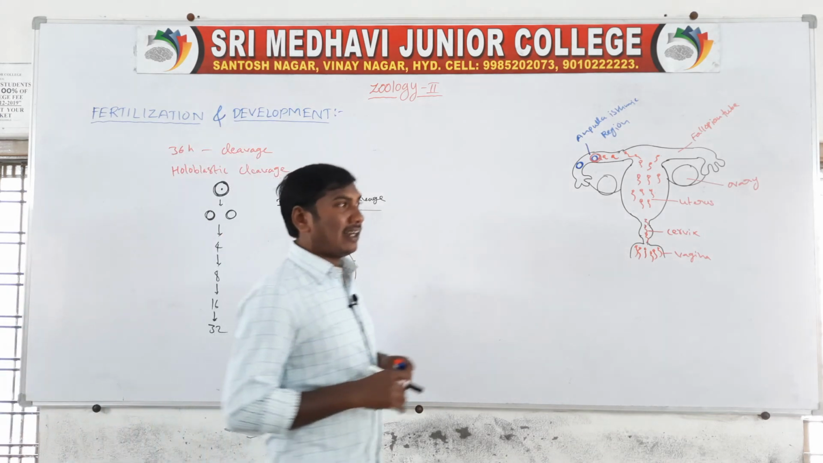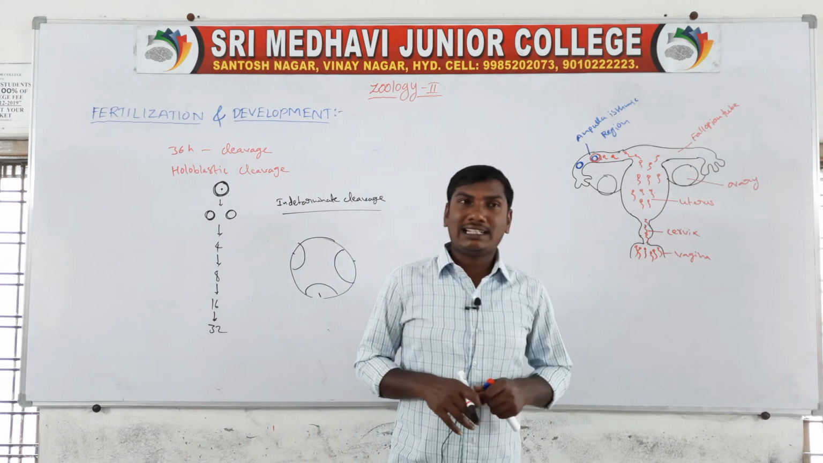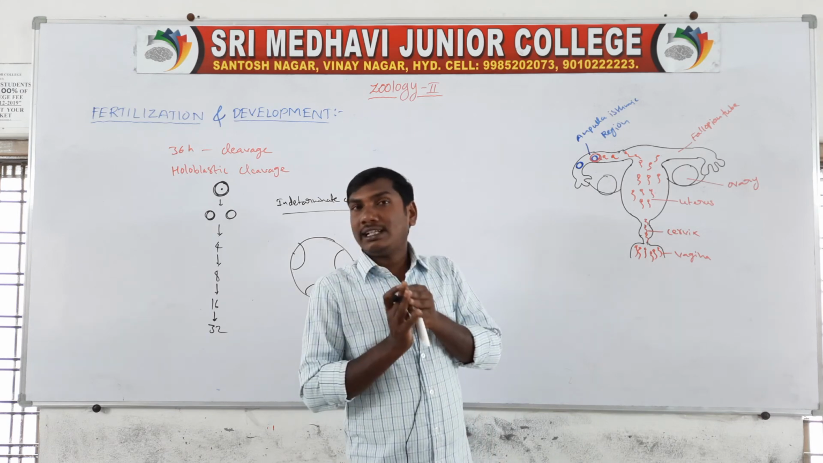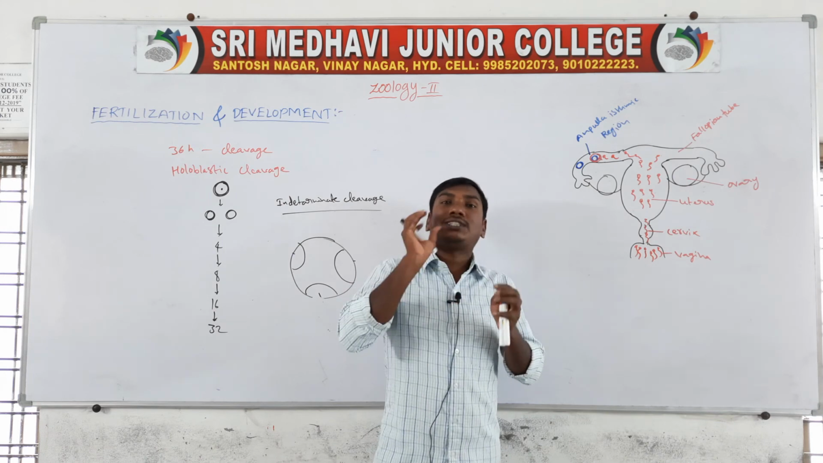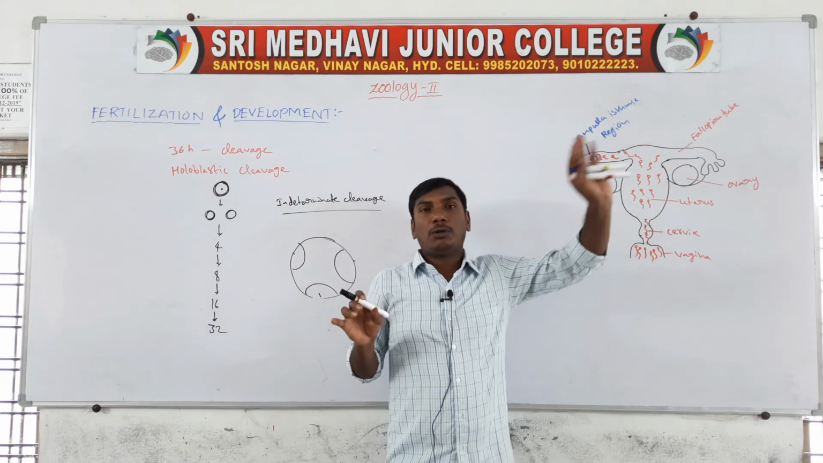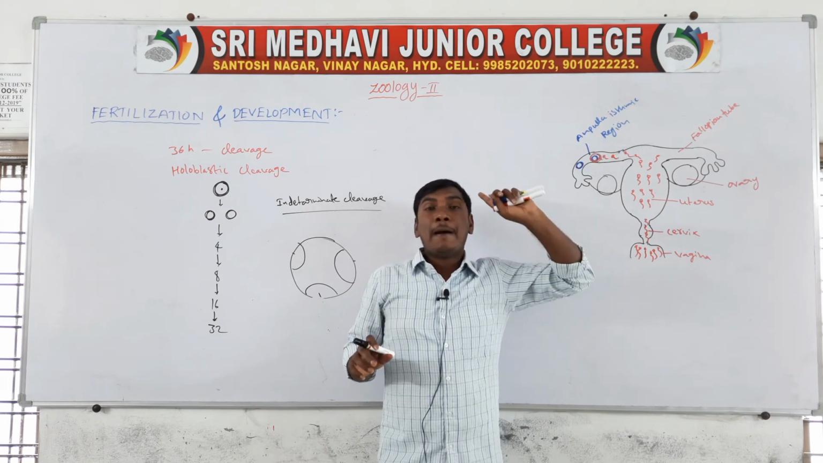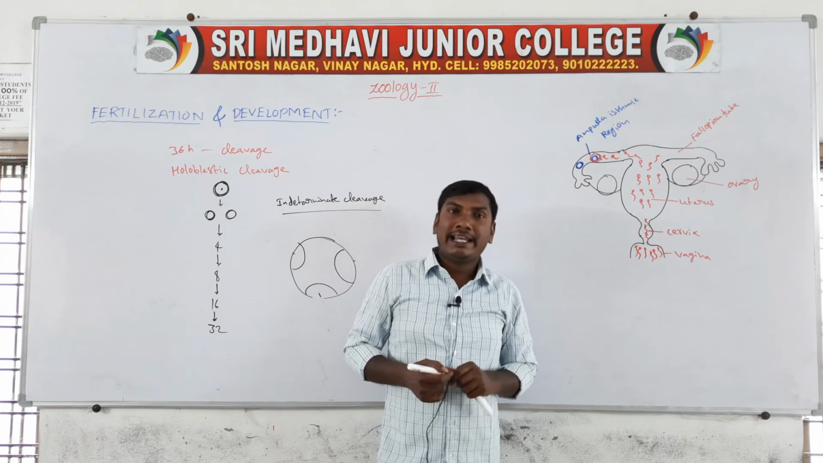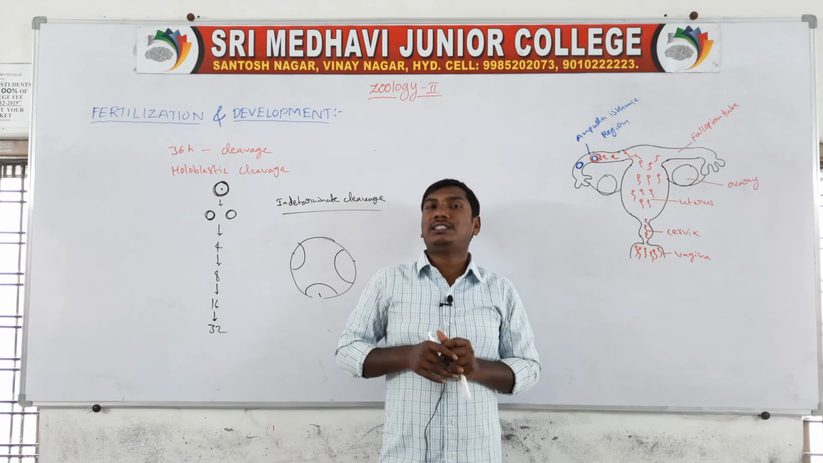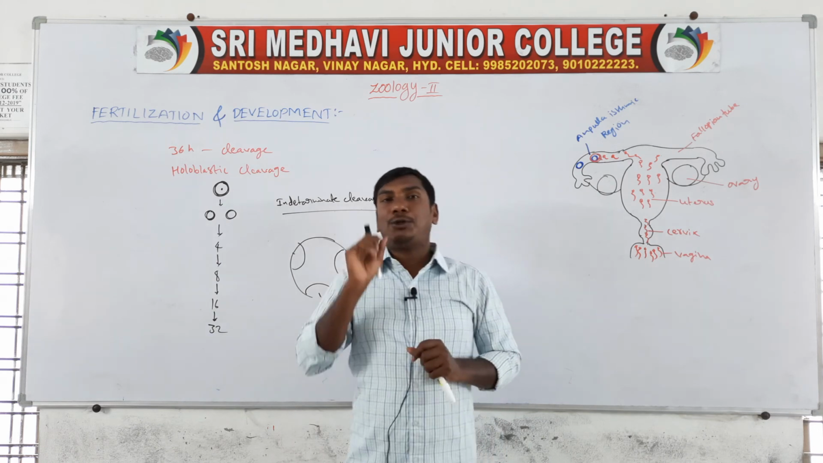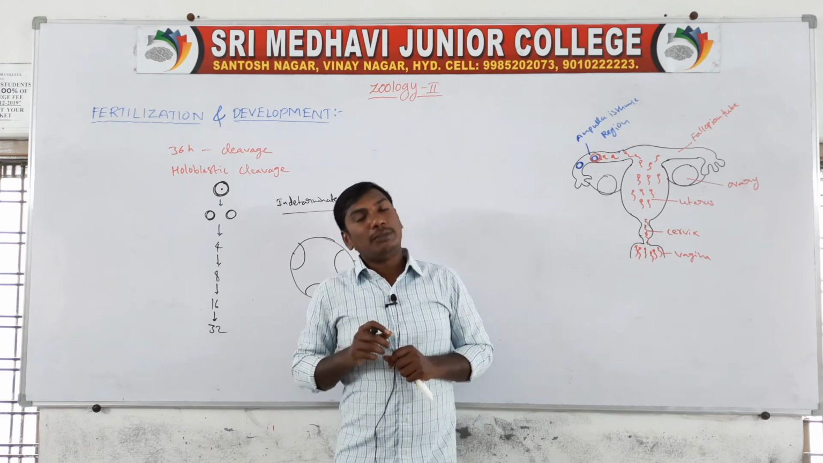Next, human eggs are microlecithal eggs. There are microlecithal eggs, macrolecithal eggs, and mesolecithal eggs. Macrolecithal eggs means the egg contains a yolk sac in large quantity. The second type, mesolecithal eggs, have a moderate amount of yolk present in the eggs.